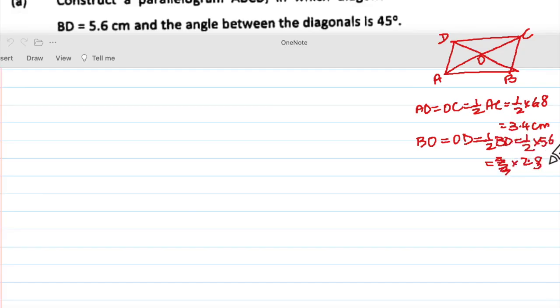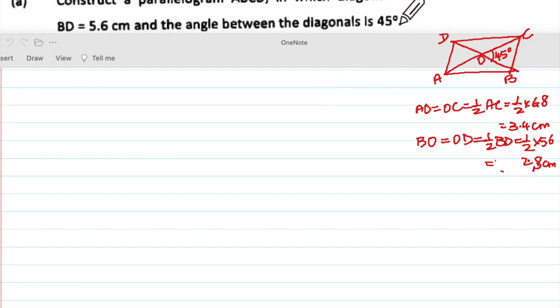equal to 2.8. Yes, sir. Okay. So far so good. Angle between them. So this angle is 45 degrees, correct? Yes, sir.